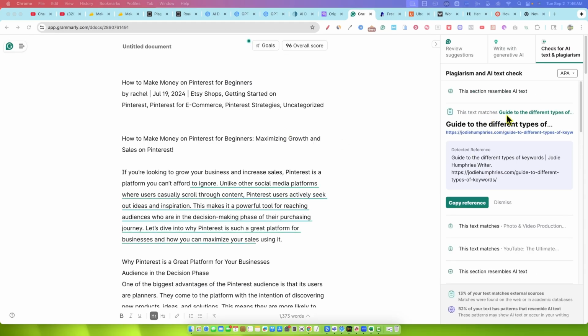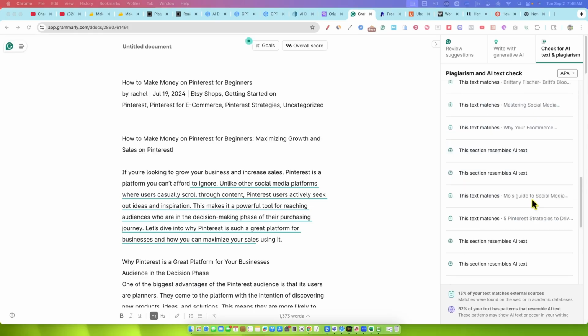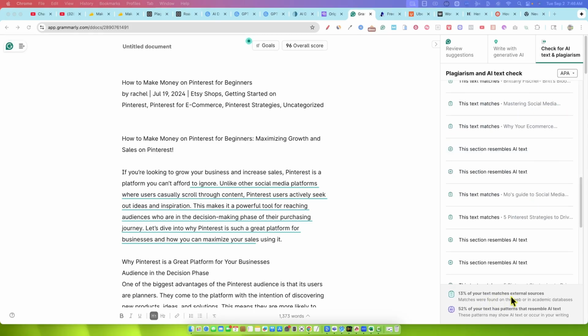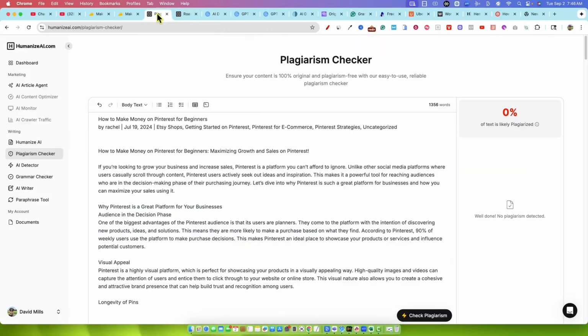This text matches Jody Humphreys. This section resembles AI text, but 13% of your text matches external sources. 52% of your text has patterns that resemble AI text. This test was to see if it could find anything, and it does say 13% right there. So it's not identifying what Grammarly exposed in the plagiarism checker.